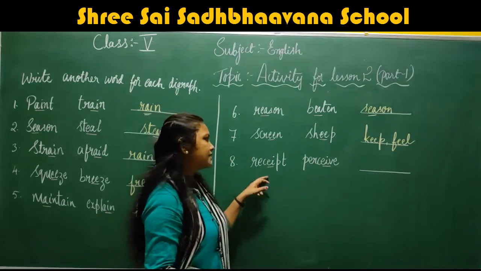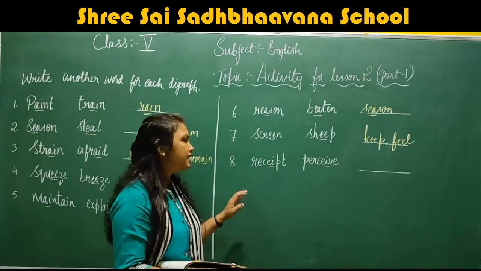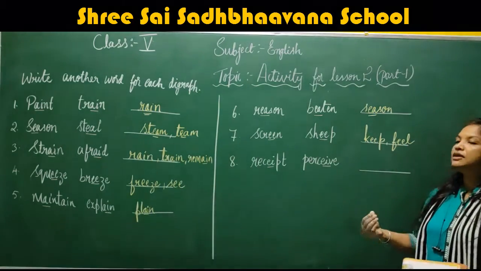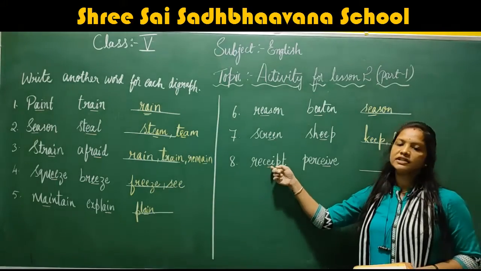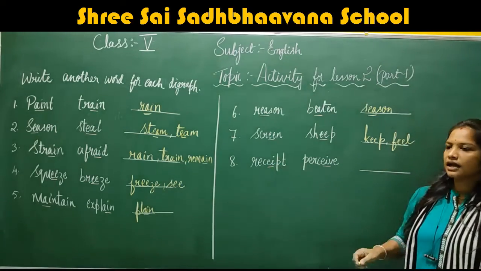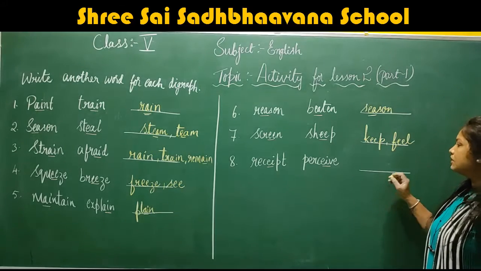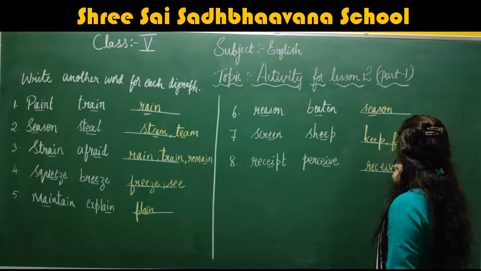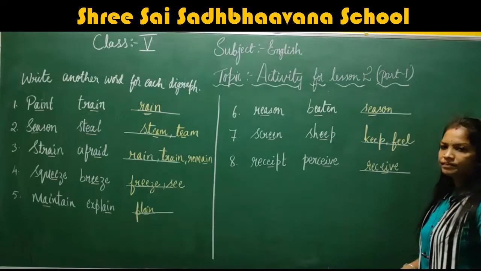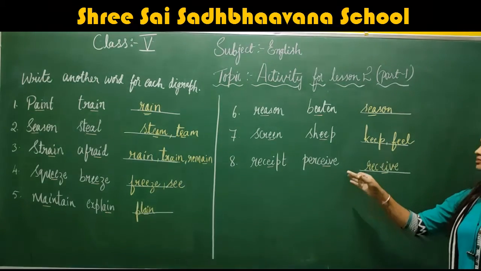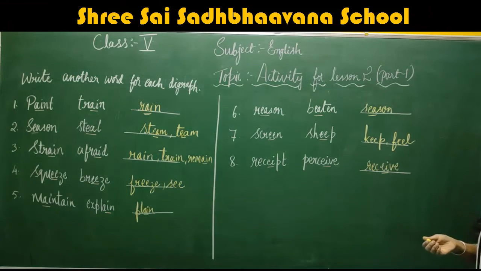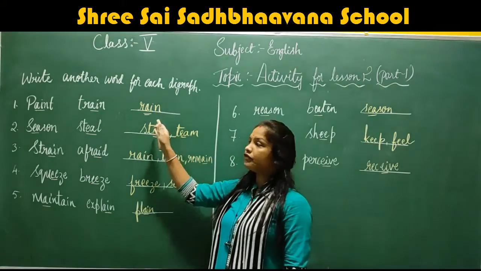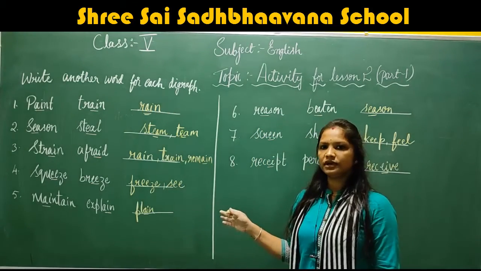Now next, last, receipt, perceive. Receipt and perceive are the words they have given. We have to look for a word which has the same vowel sounds with E and I. Receipt, perceive, receive. Okay, receipt, perceive, receive. Understood, children? So like this we have to write. You can look for other, new words.